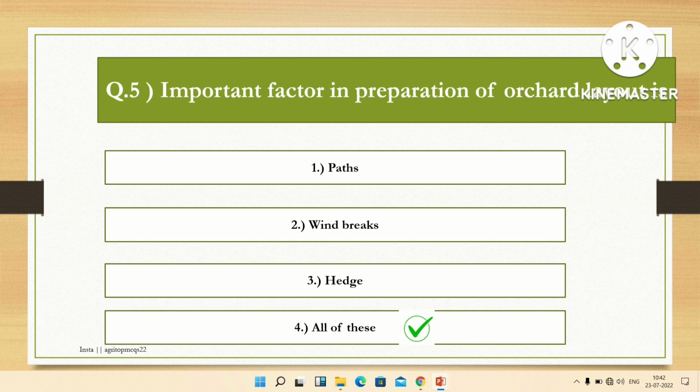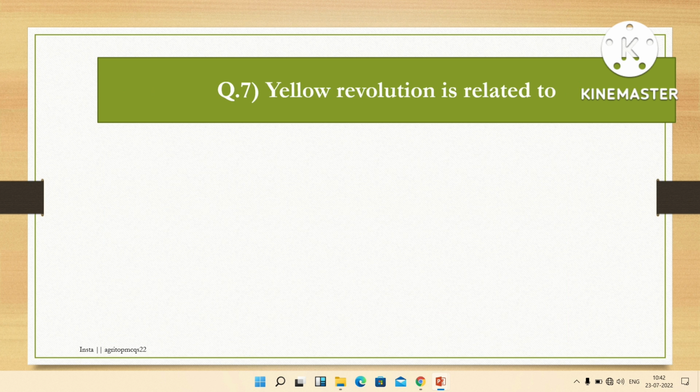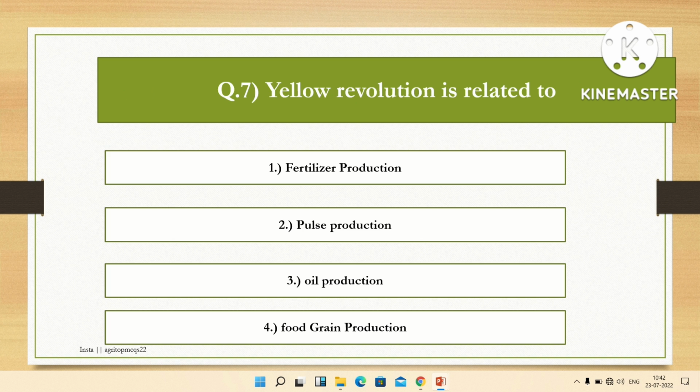And the next question is, yellow revolution is related to. Options are fertilizer production, pulse production, oil production, food grain production. The right answer is oil production. Yellow revolution is related to oil production.